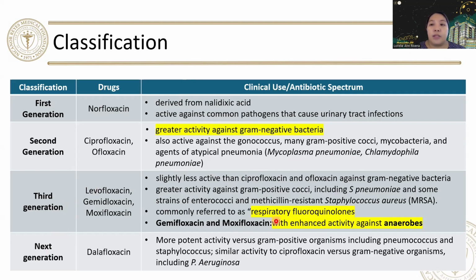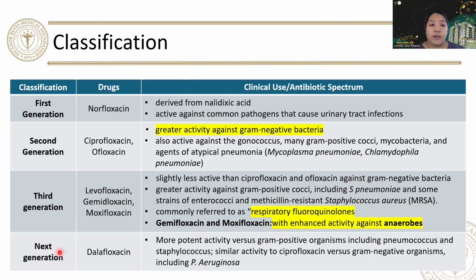These are most commonly used in pneumonia caused by Streptococcus pneumoniae and some strains of Enterococci and even methicillin-resistant Staph aureus infection causing pneumonia. Your gemifloxacin and your moxifloxacin have enhanced activity against anaerobes.